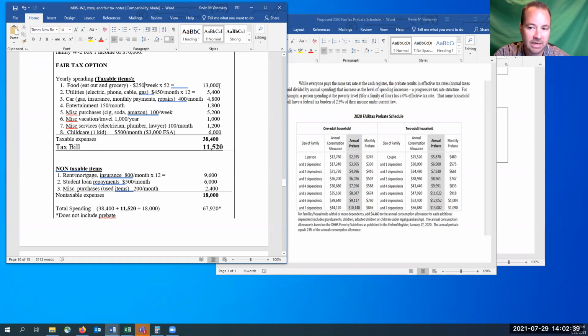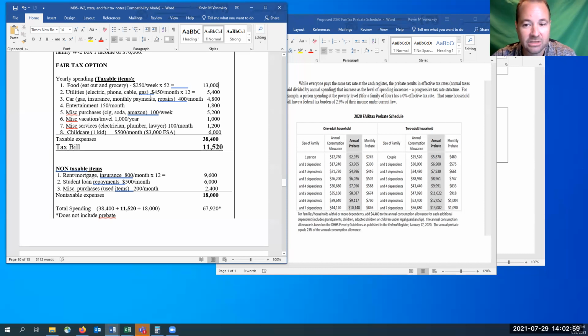At 52 weeks, that would be $13,000. That would be paid and be taxable. Now, some food items may be exempt like they currently are for state purposes, but I'm assuming nothing right now. I'm assuming everything's taxed.